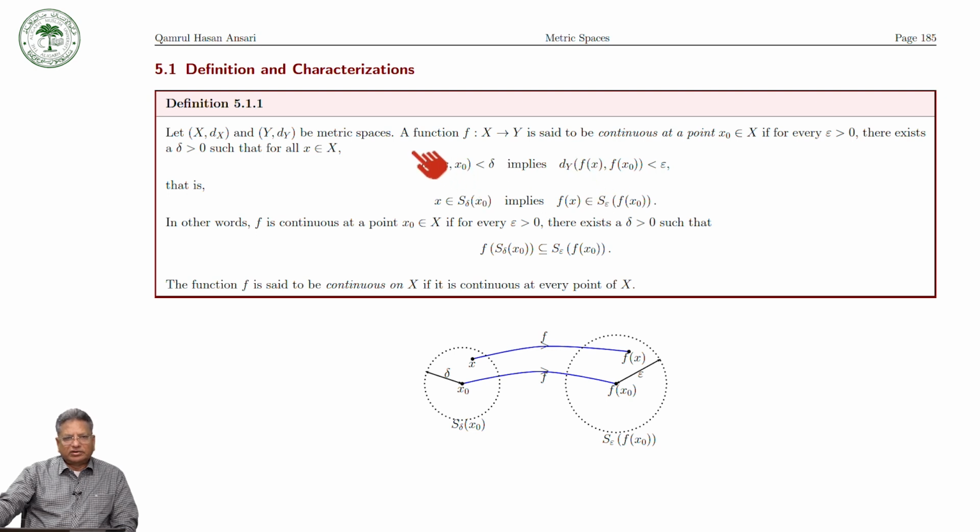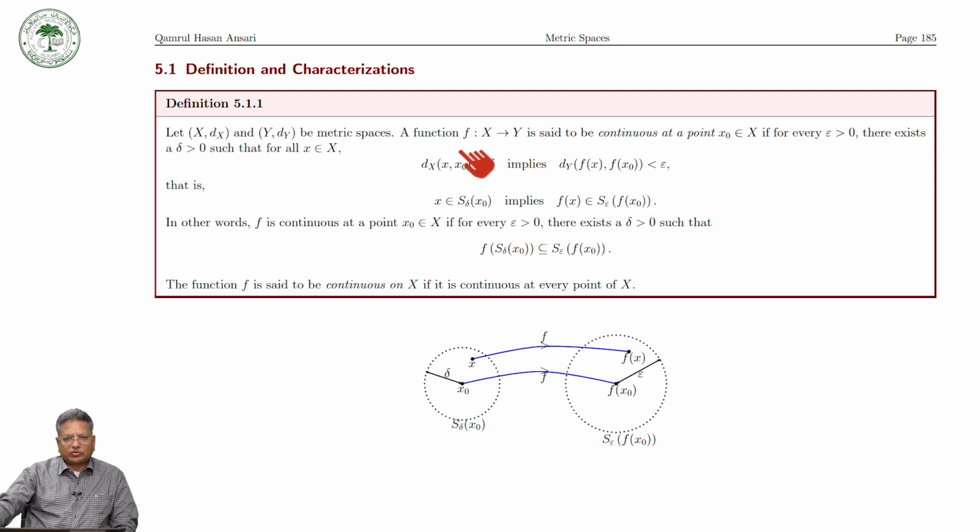So a function f from a metric space x to a metric space y is said to be continuous at a point x naught if for every epsilon positive there exists a delta positive such that for all x in x, this condition holds good.